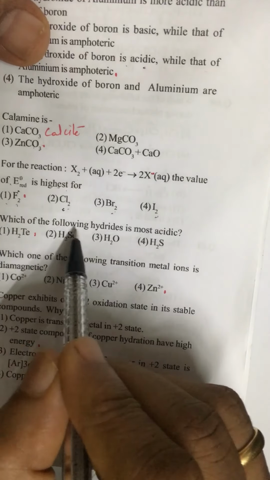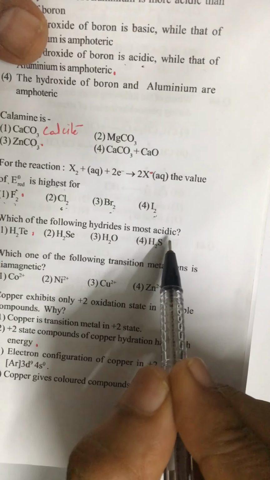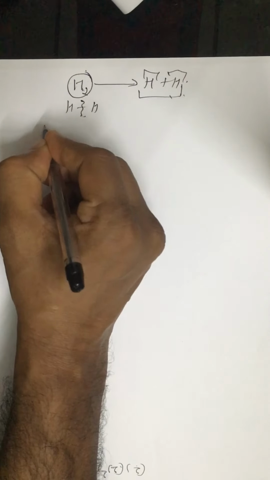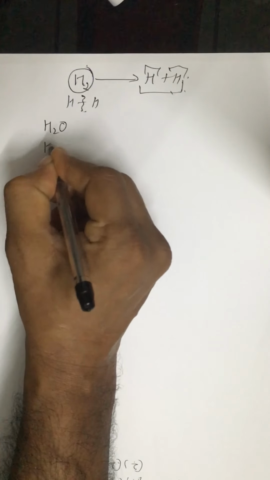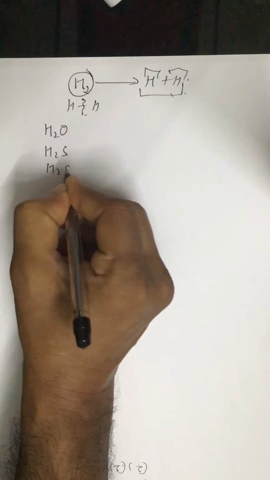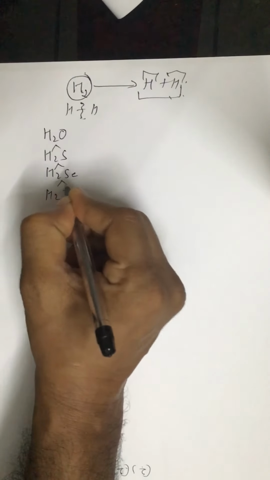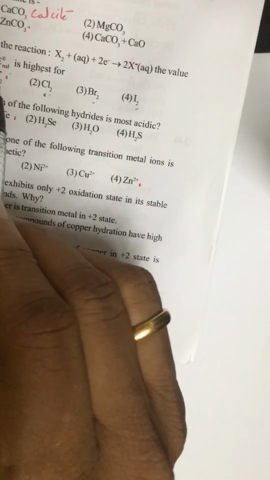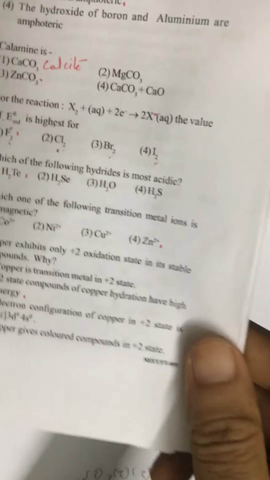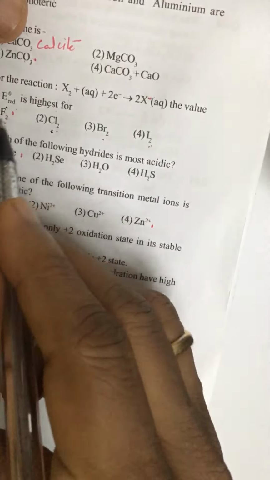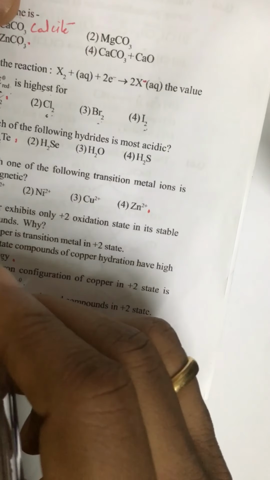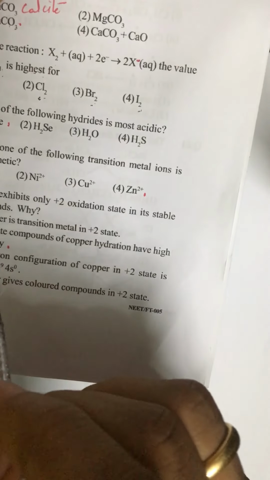53. Which of the following hydrides is most acidic? It is for hydrides of the 16th group: H2O, H2S, H2Se, H2Te. Downward, acidic strength increases. Back to 52: highest E0 reduction means fluorine has the highest electron accepting tendency. That is why its E0 reduction is highest. 53. Correct answer is the first option.